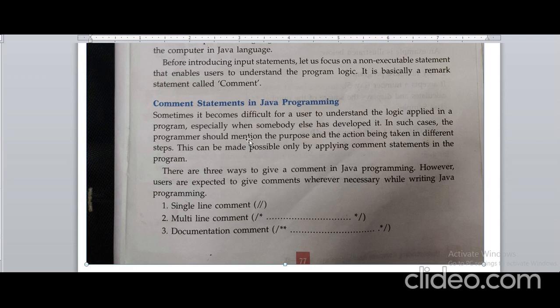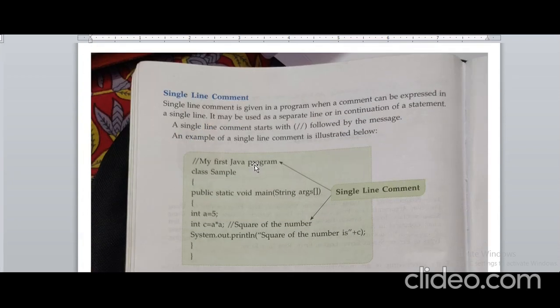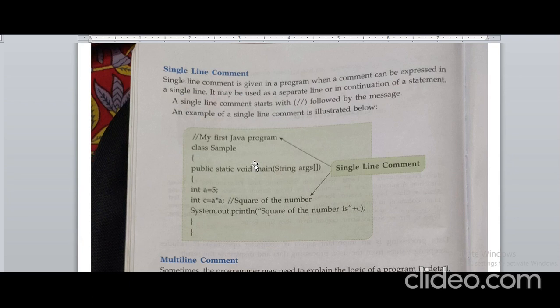If you are writing a program and you don't want to execute a few parts of your program, for that we use comments. For clarity also we use comments. Basically comments are of three types: single-line comment, multi-line comment and documentation comment. For example, first we will discuss single-line, then multi-line, then documentation comment.